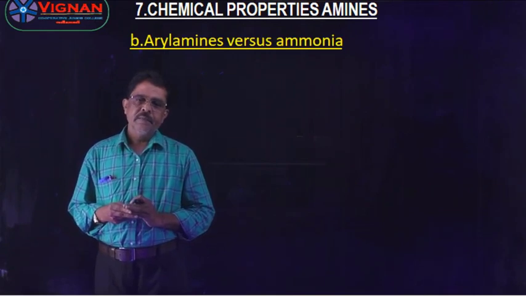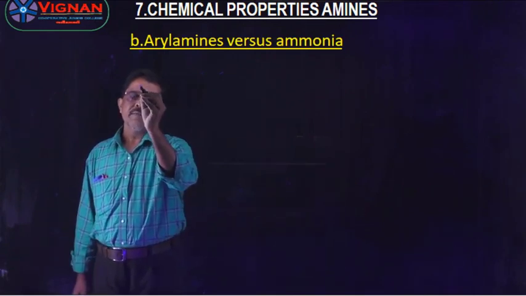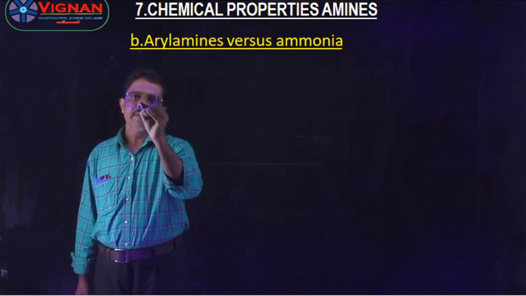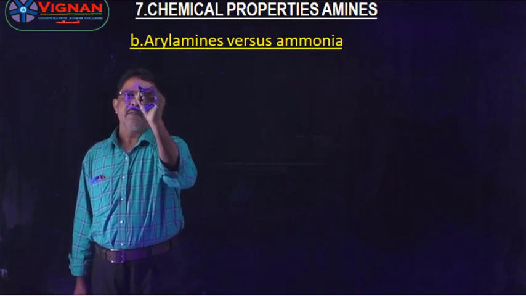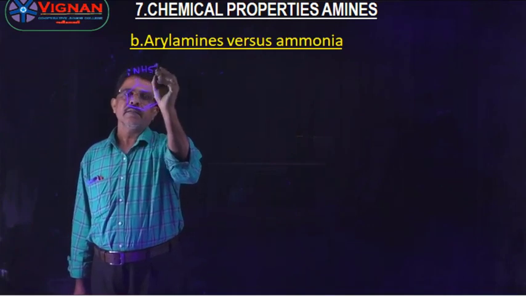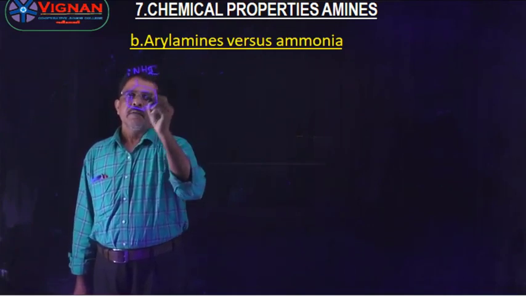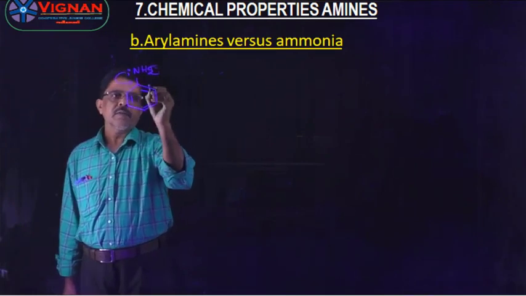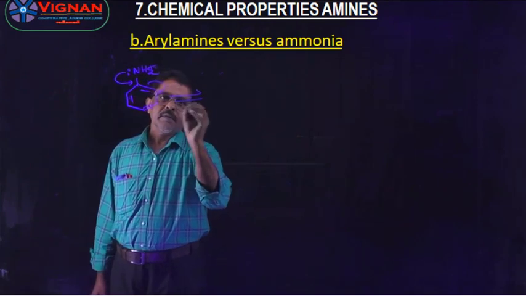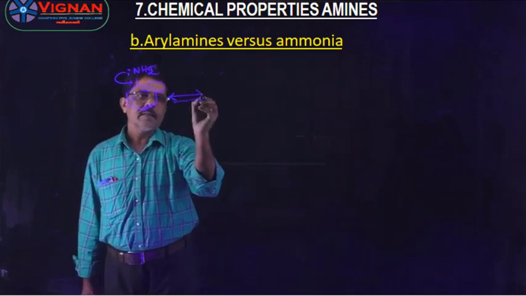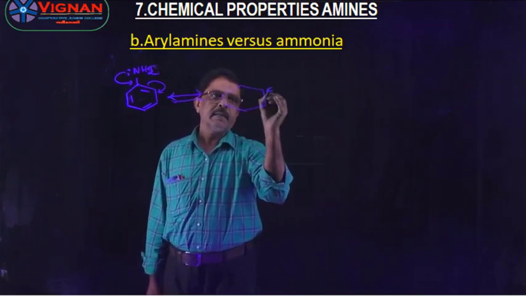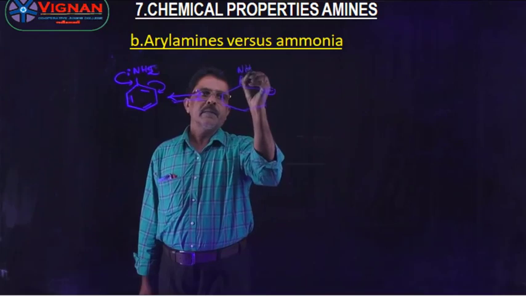Aryl amines versus ammonia. In the case of aryl amines, here I want to write aniline. This aniline has the formula C6H5NH2. The lone pair of electrons is involved in conjugation with the benzene ring. Then there are resonating structures. Five resonating structures are possible for aniline. NH2 plus.